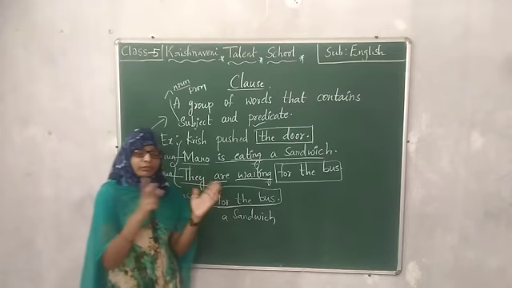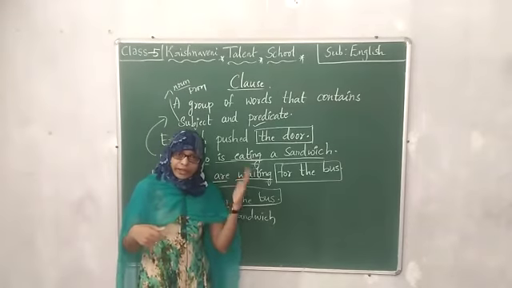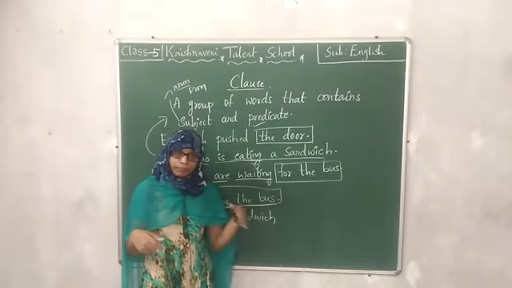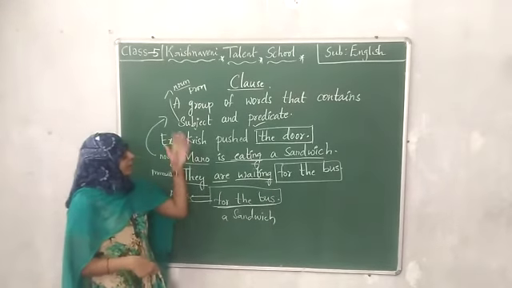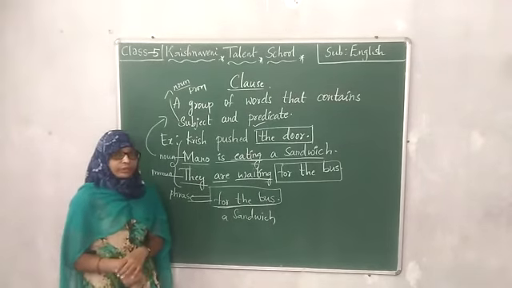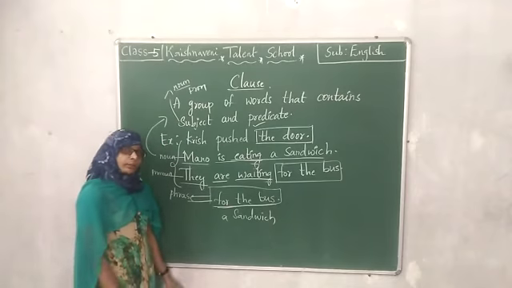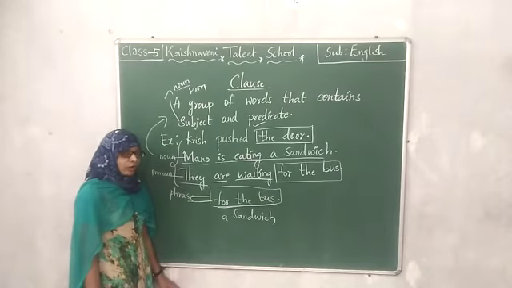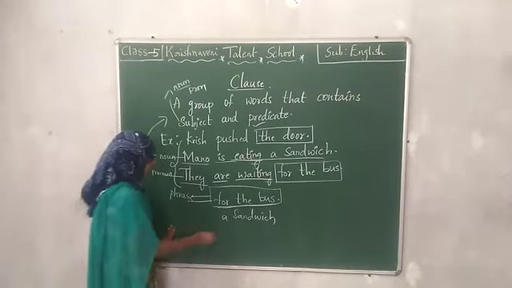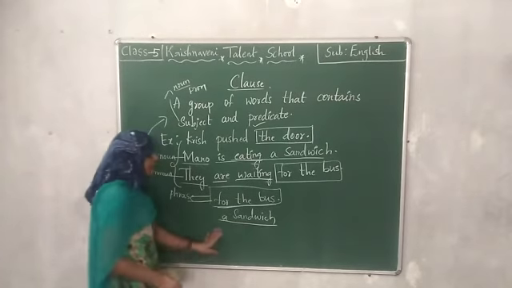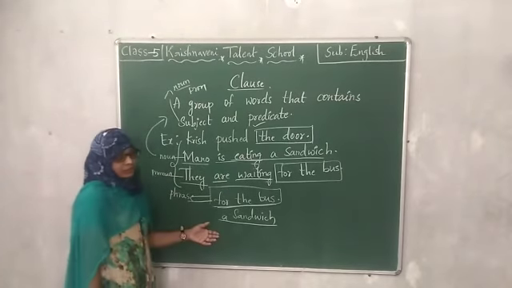What is the difference between phrase and clause, children? Phrase is a group of words. It does not contain subject and predicate. Whereas clause is also a group of words, but it contains subject and predicate. Now you have got an idea what is phrase and what is a clause. Here is one more example for phrase, children. A sandwich. What do you understand by this?